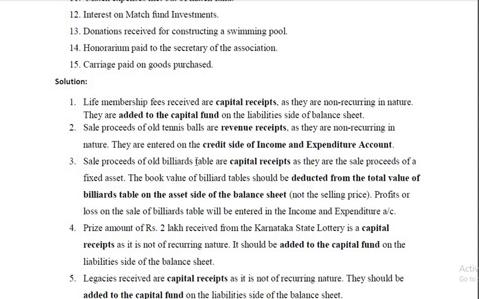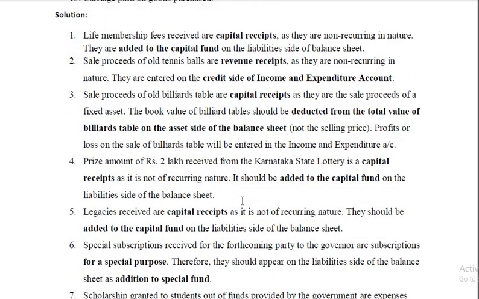Sale proceeds of old billiards tables are capital receipts as they are the sale proceeds of a fixed asset. The book value of billiard table should be deducted from total value of billiards table on the asset side of the balance sheet, not the selling price. And any profit or loss on sale of billiards table will be entered on the income and expenditure account. I have told you already, either debited or credited to income and expenditure account, whether it is a loss or income. If it is loss, debit. If it is gain or profit, credit.